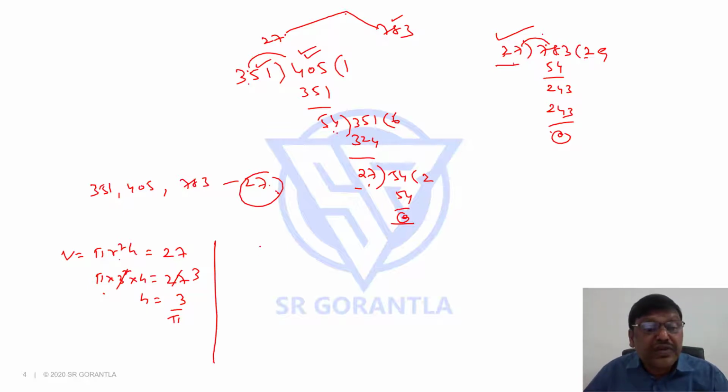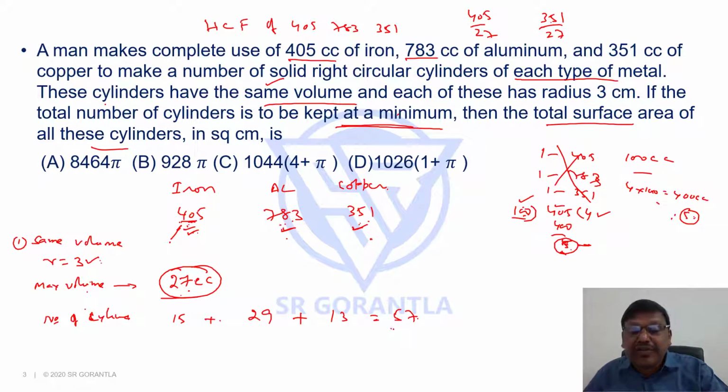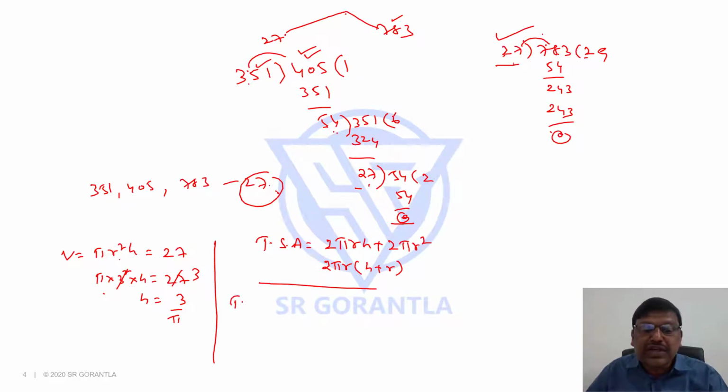But what is the total surface area formula? Total surface area equals 2 pi r h plus 2 pi r square, or in other words 2 pi r, if I take it common, h plus r. But that is for one cylinder, and we have how many cylinders in all? 57 cylinders we have. The total surface area of 57 cylinders will be how much?